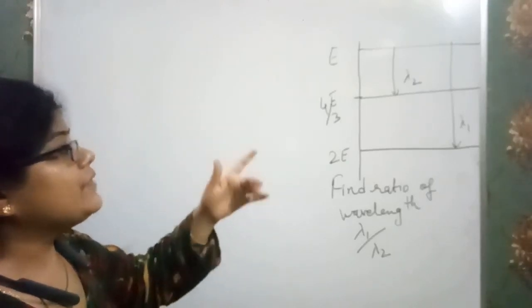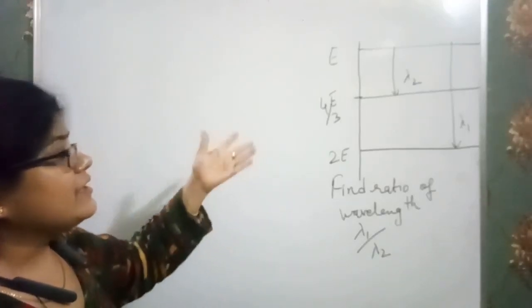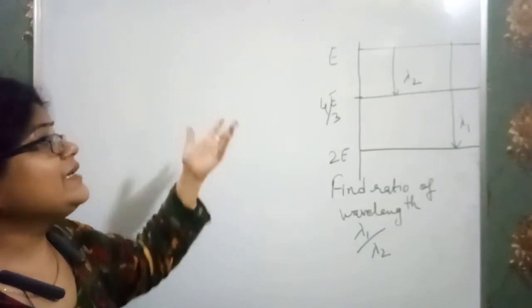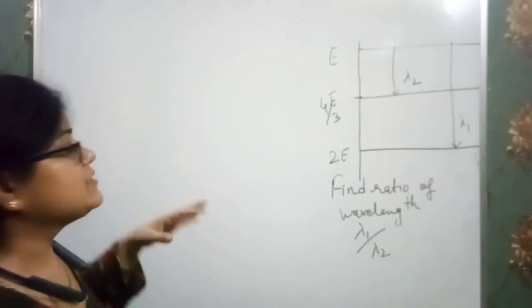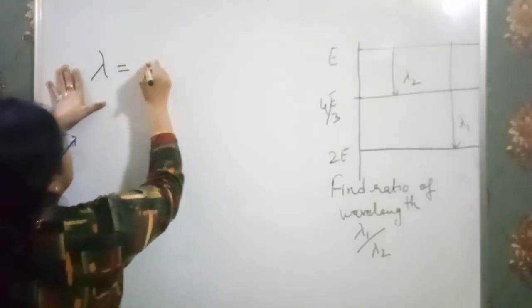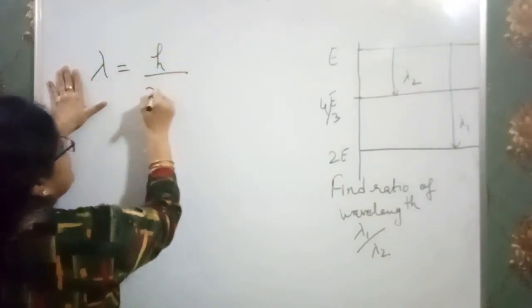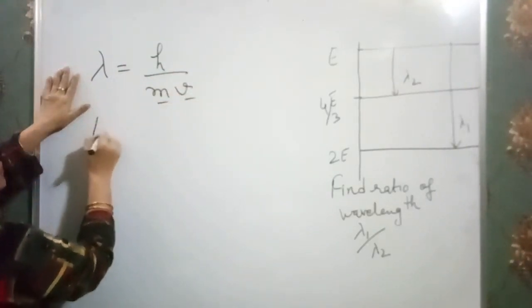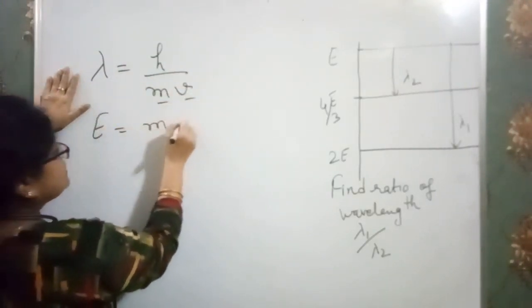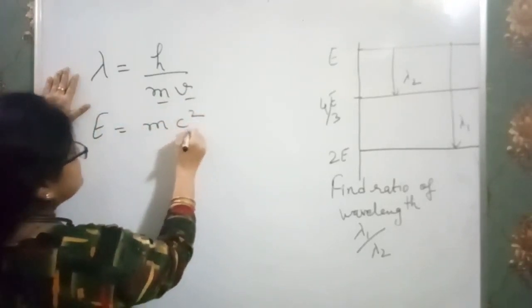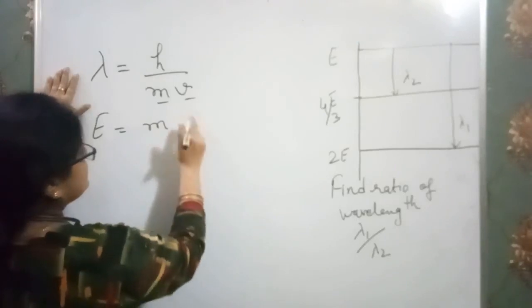That means here I will show the relationship between the emitted wavelength and the energy which radiates. Generally, we know that the de Broglie wavelength is lambda equals h over mv, mass and velocity. We also know that E is equal to mc square. Clear? So this is c, that means our velocity.